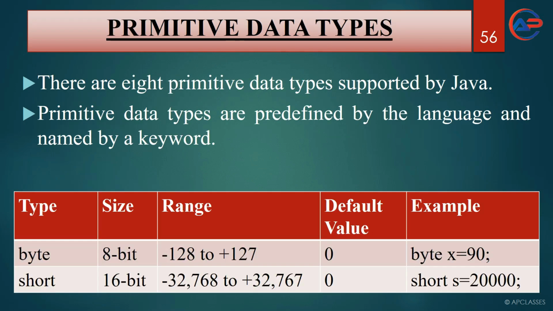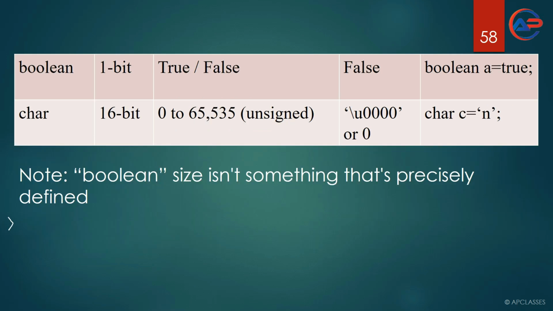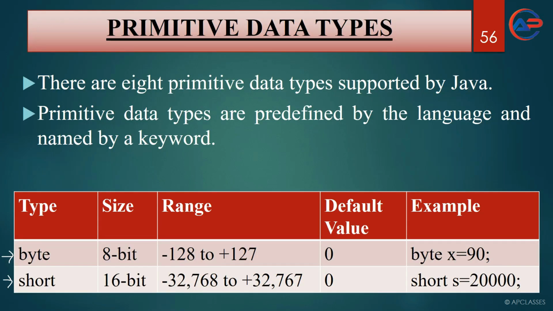Primitive data types have 8 types: first byte, second short, third int, fourth long, fifth float, sixth double, seventh boolean, and eighth char. So in total there are 8 primitive data types in Java: byte, short, int, long, float, double, char and boolean.